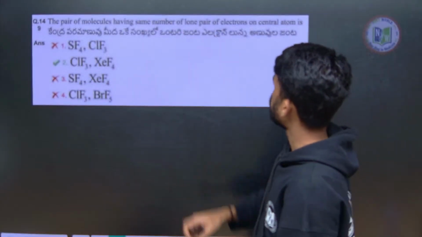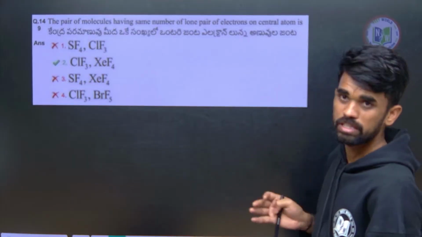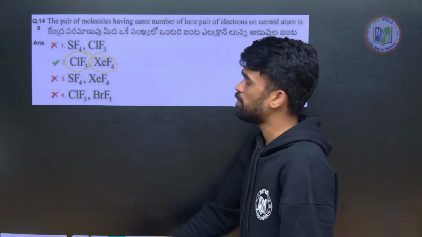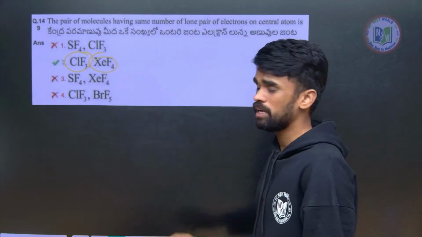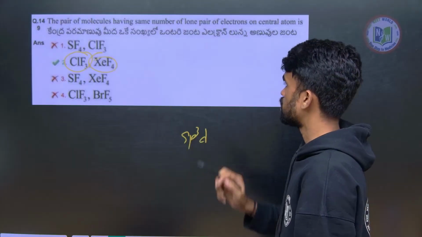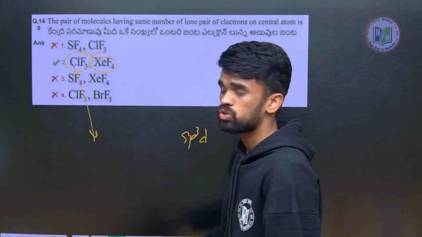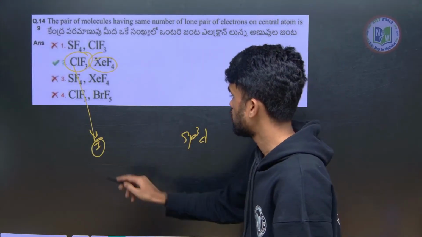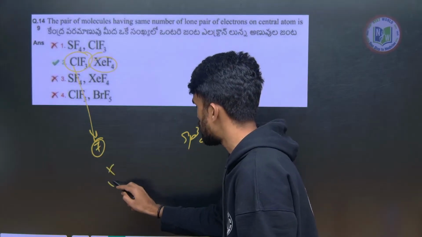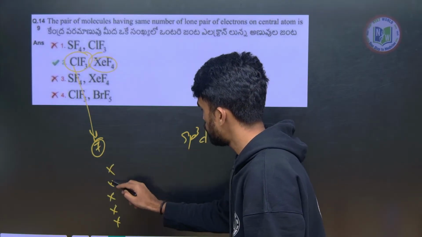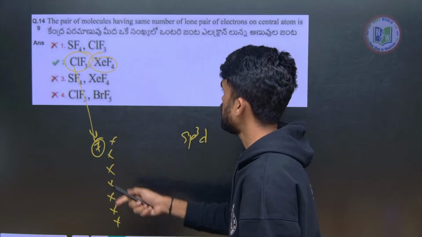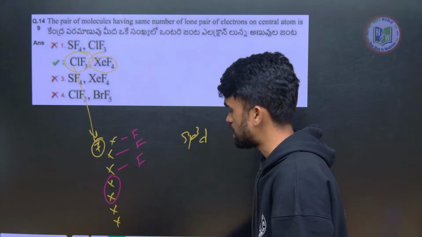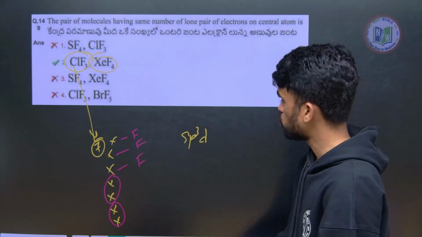Next, same number of lone pair electrons. Every time there will be one question on this topic. You should not skip valence shell electron pair repulsion theory. ClF3 has sp3d hybridization. Chlorine is in the 17th group, so 7 valence electrons are there in the chlorine central atom. Put 7 dots like this: 1, 2, 3, 4, 5, 6, 7. There are 3 fluorine atoms surrounding. Write like this. Now this is one lone pair, this is another. So 2 lone pairs.